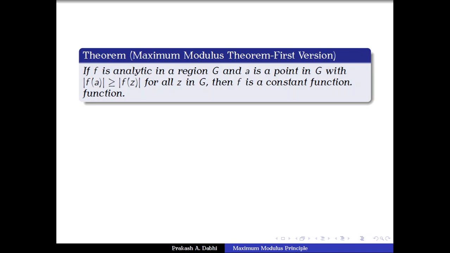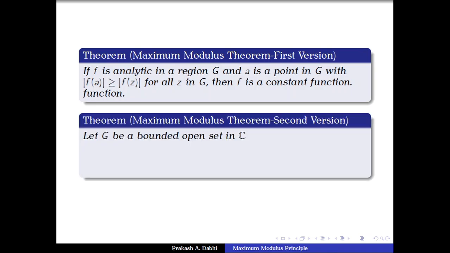f is analytic on G and a is a point in G such that |f(a)| is greater than or equal to |f(z)|, then f is a constant function. It means that if for an analytic function f on a region G, the function |f| has a maximum in G, then f is a constant function. This is one version of the maximum modulus theorem or maximum modulus principle.